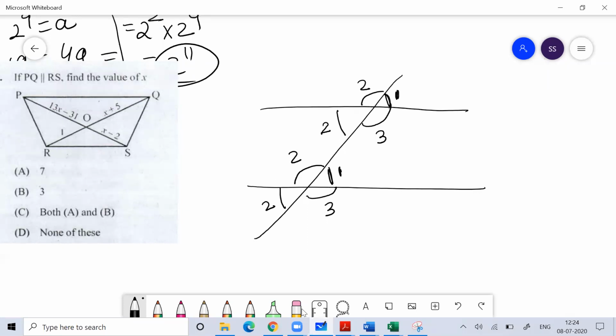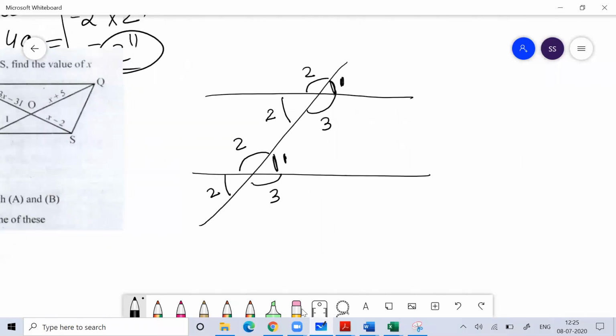Okay, now you have to understand this thing. Whenever you talk about parallel lines, you should know this concept. One concept is called corresponding angles. You should know what corresponding angles are.